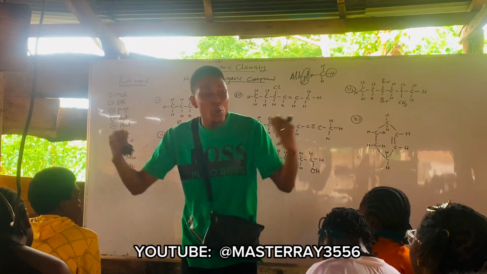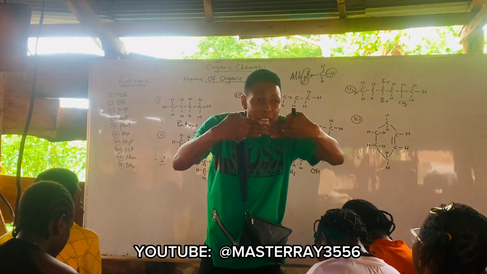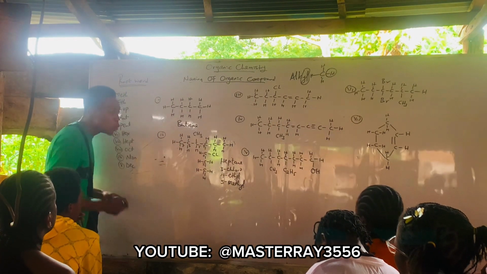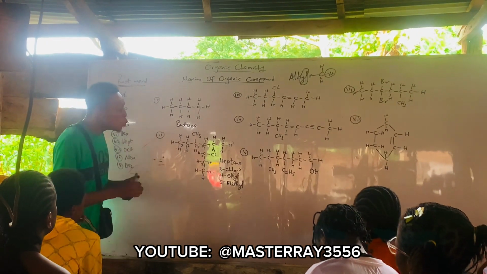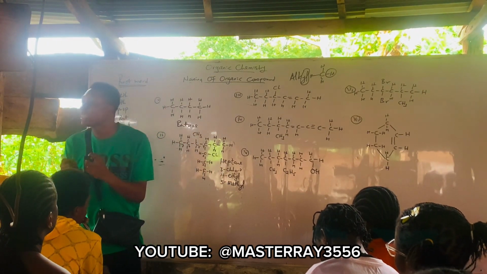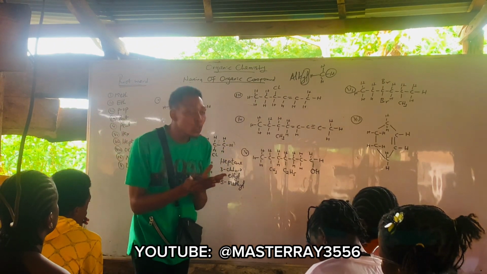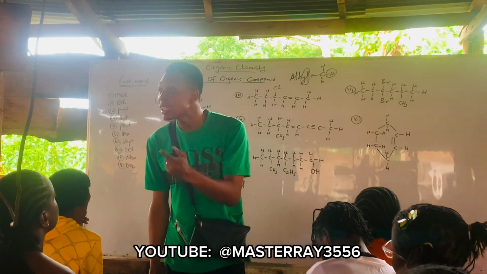You use dashes and commas to link everything together. You name the substituent groups first, followed by the parent chain. You arrange them in alphabetical order, using the base letter.